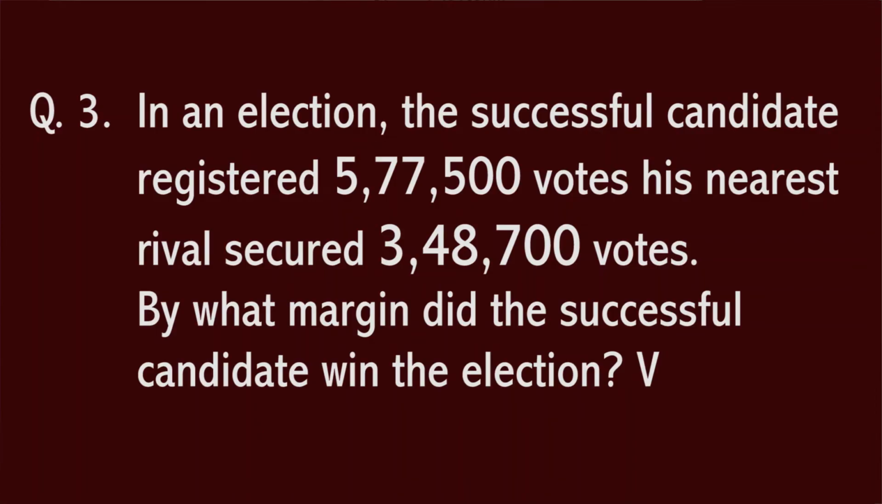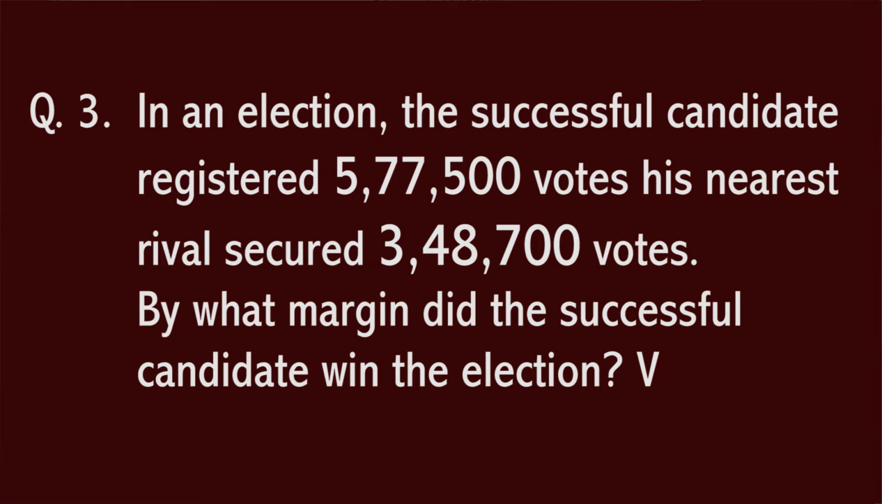Question number 3. In an election, the successful candidate registered 5,77,500 votes and his nearest rival secured 3,48,700 votes. By what margin did the successful candidate win the election? In this question, the successful candidate got the votes 5,77,500 and his nearest rival secured votes equal to 3,48,700. Then we want the margin by which the successful candidate won the election.